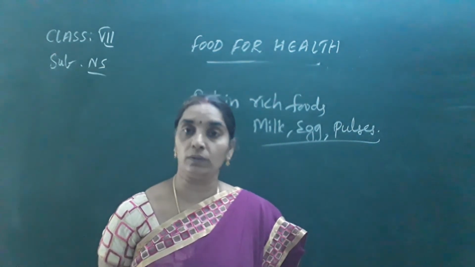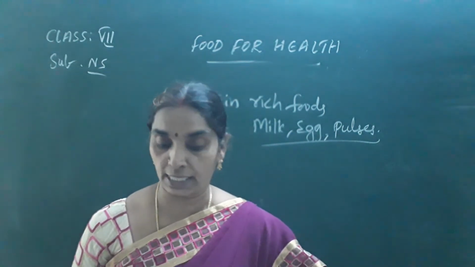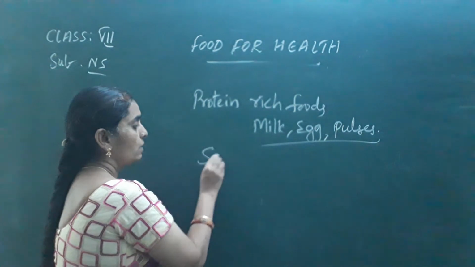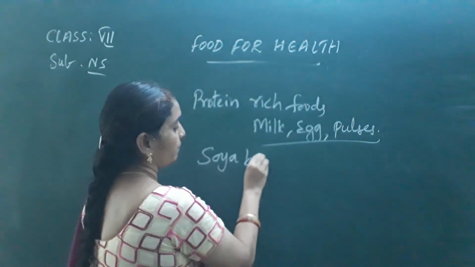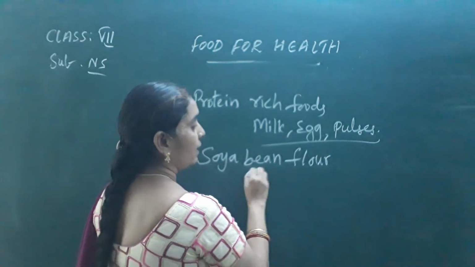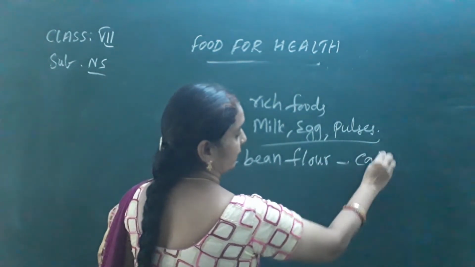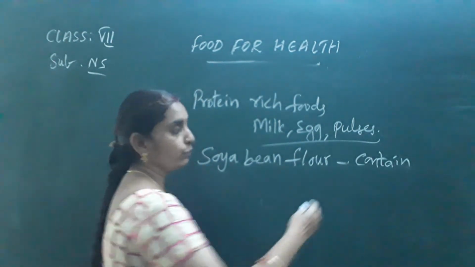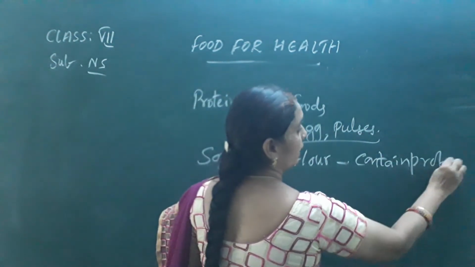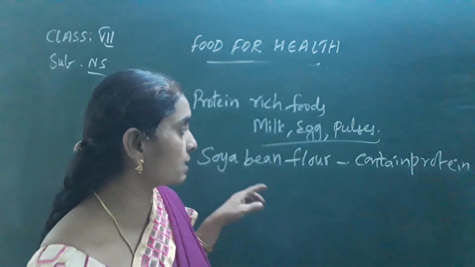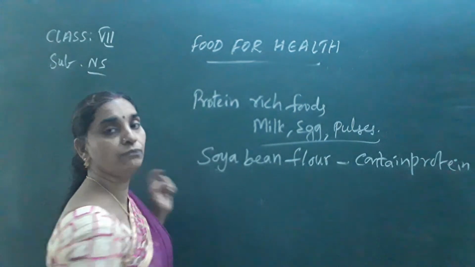Beans and all contain proteins in them. Soya bean flour contains proteins, because when you test with the solution that I have told you, it turns violet or purple, as it is given in your textbook table. They have asked to test with soya bean flour.